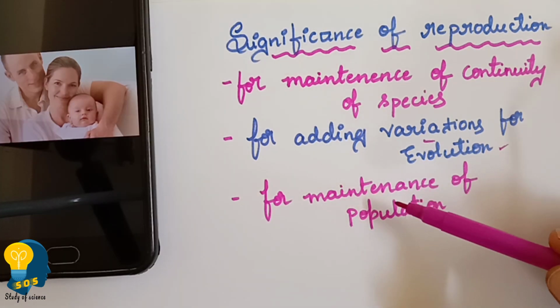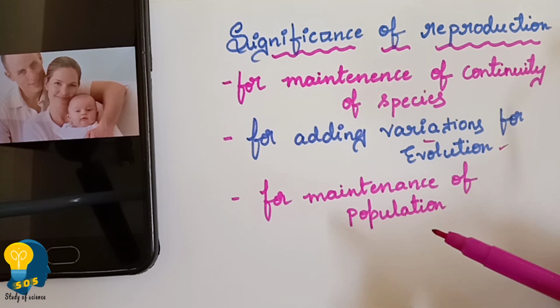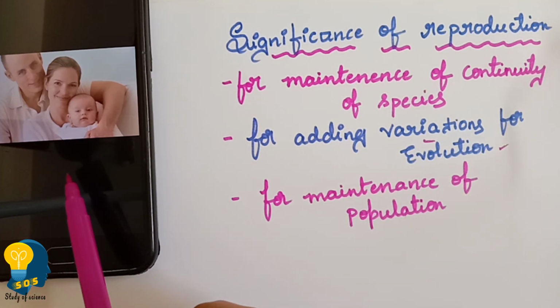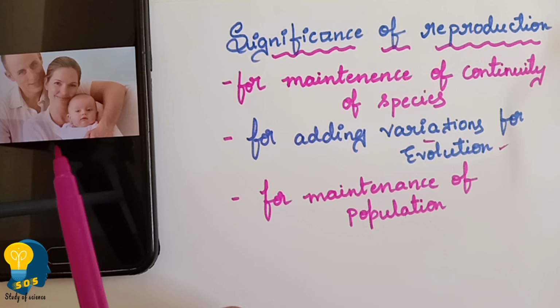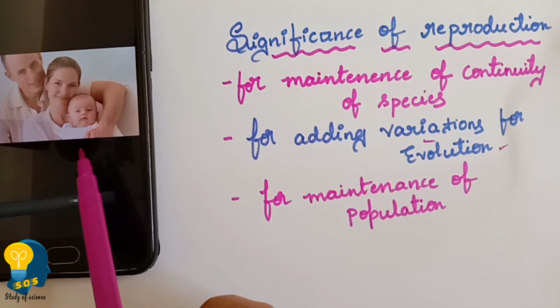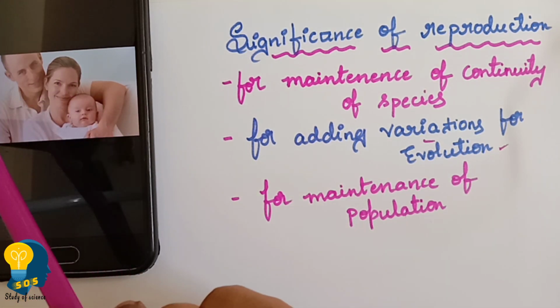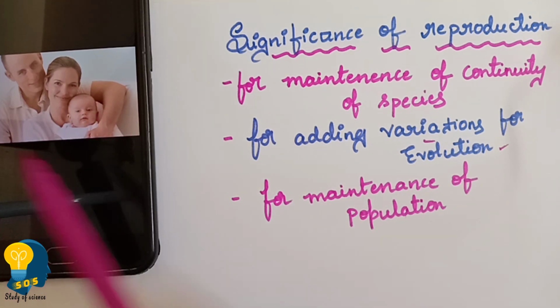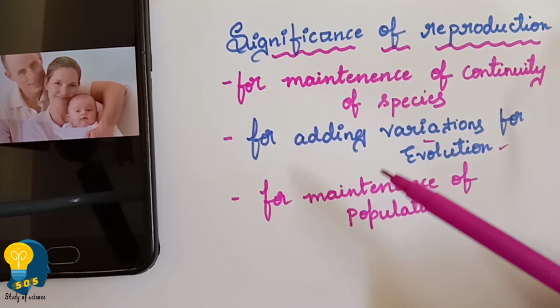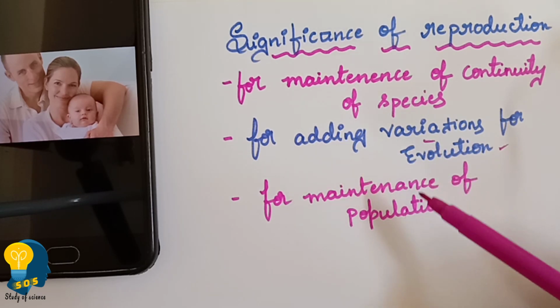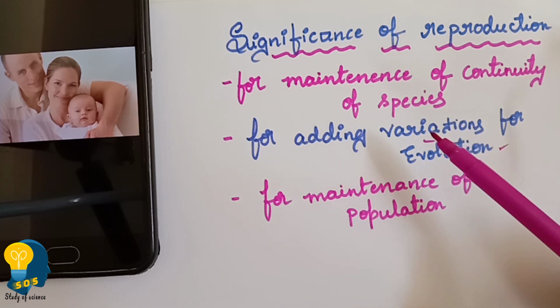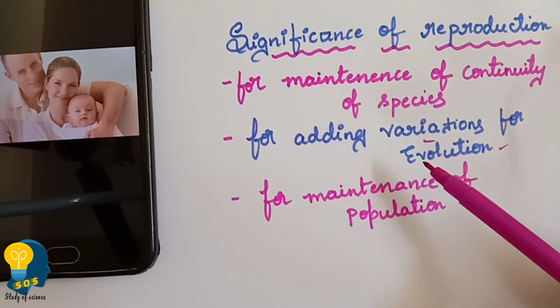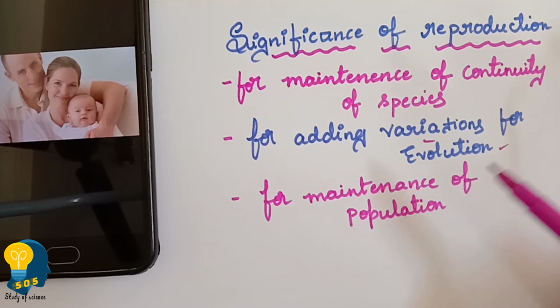The third significance of reproduction is to maintain the population. It's very important. Here you can see father, mother and baby, right? When this baby grows up and becomes an adult, it also has to reproduce the next new organisms. Otherwise, what happens? This species will stop. If the group of organisms stops reproducing, what happens? There will be no more population in the future. So to keep the population constant, to keep the population maintained, reproduction is very, very important. So these are the things which we have studied in the previous session.